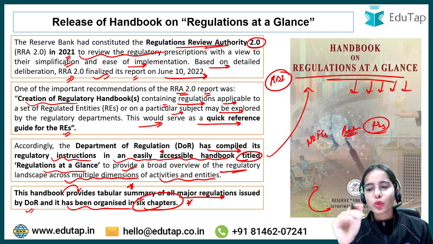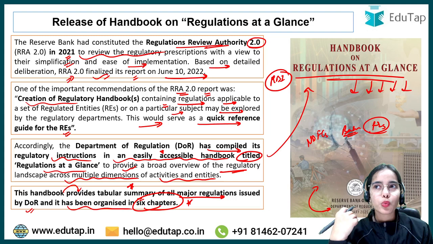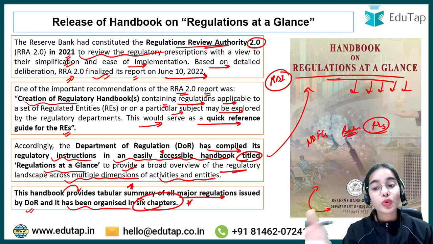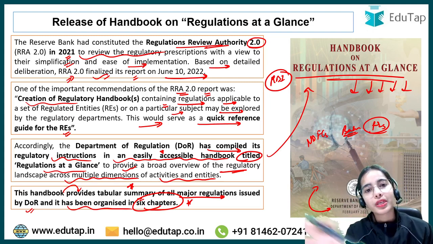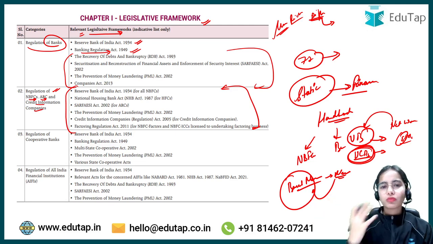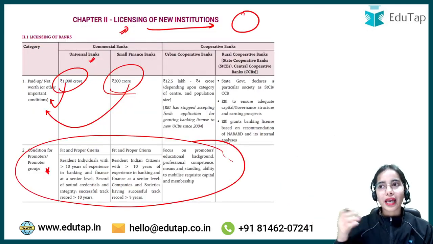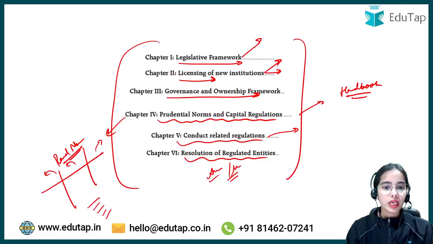Now do go through the handbook. Let's say you want to find any data point, you want to understand better, or you want to summarize the Basel norms. Actually, in this handbook the summary is already provided. So this is a very good handbook for adding to your preparation, I will say.